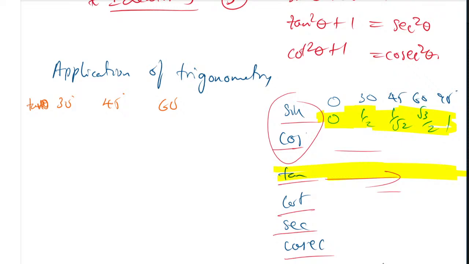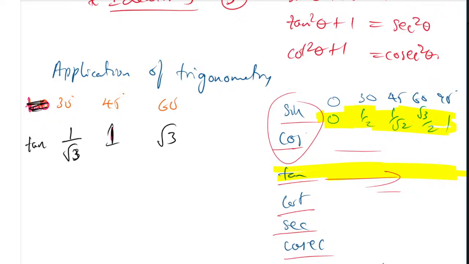So tan theta is in increasing order, so 45 will be in the center, that is called 1. Tan 45 degrees is 1. Remember, we are talking about only tan theta because tan theta will play a very important role in application of trigonometry. So tan 45 is 1. Tan 30 is lesser than 45, so it is 1 by root 3. Tan 60 is more than 1, so it is root 3. This is the only thing you have to understand and nothing else.